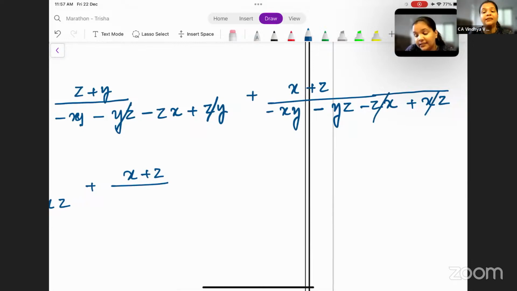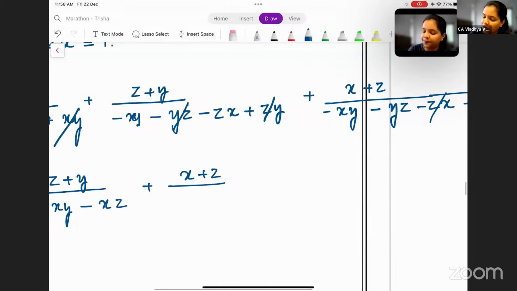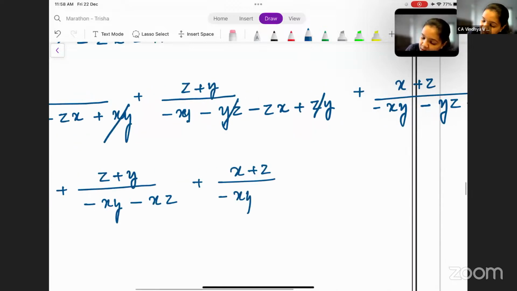Minus zx plus xz gets cancelled. See, that is the reason I told you to write it in the alphabetical order. If you write this in alphabetical order, you know it clearly. This and this can be cancelled. The reason I have not written this in alphabetical order is to make you realize that if you write it in alphabetical order, it becomes easier for you to cancel things. So minus xy minus yz.